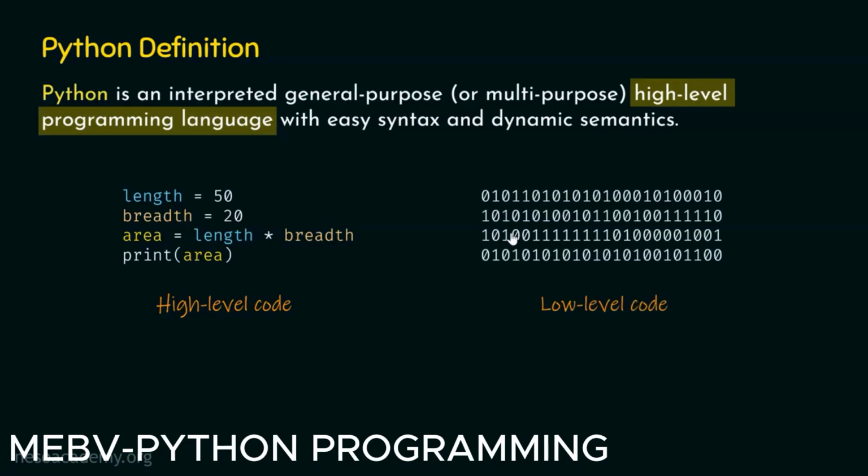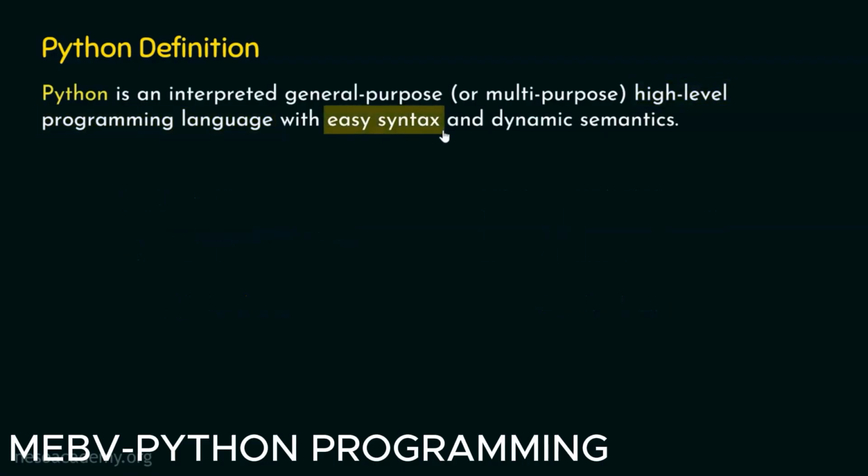On the other hand, this code is not well understood by us, but machines can understand this code very well. This is a low-level code. You can clearly see the difference between a high-level and a low-level code. And now I hope it is clear to you what is the meaning of high-level programming language. Up to now we have discussed what is the meaning of interpreted, general purpose and high level. Now we are ready to understand the meaning of easy syntax.